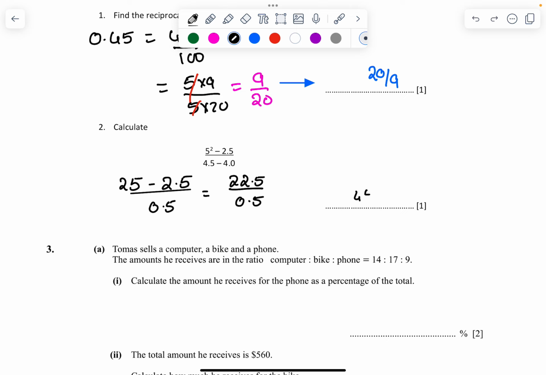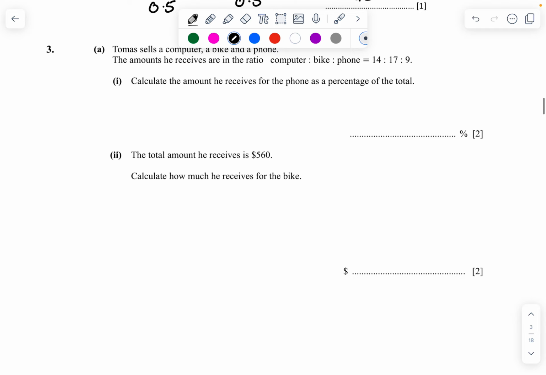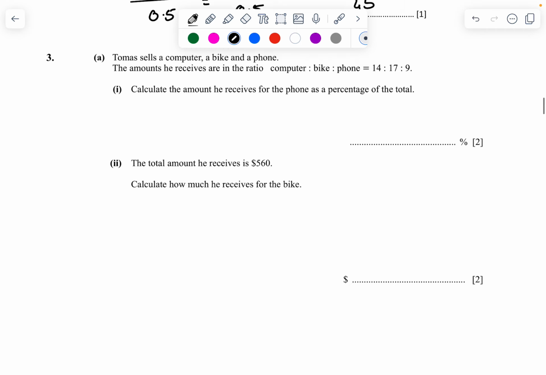Question number 3. Thomas sells a computer, a bike, and a phone. The amounts he receives are in the ratio computer is to bike is to phone is 14 is to 17 is to 9. Calculate the amount he receives for the phone as a percentage of the total.